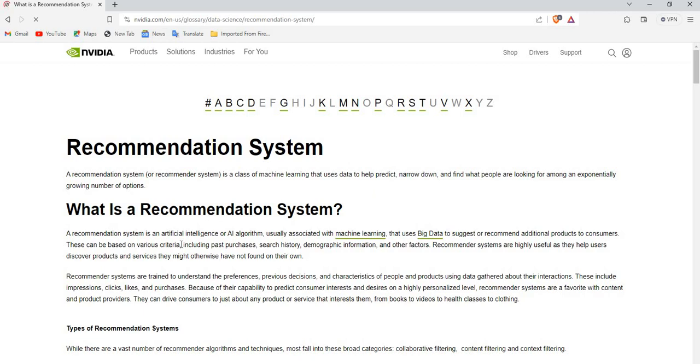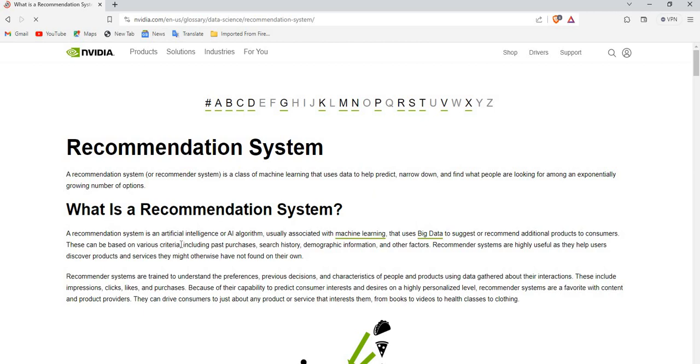A recommendation system, or recommender system, is a class of machine learning that uses data to help predict, narrow down, and find what people are looking for among an exponentially growing number of options. What is a recommendation system? It is an artificial intelligence or AI algorithm, usually associated with machine learning, that uses big data to suggest additional products to consumers. This can be based on various criteria, including past purchases, search history, demographic information, and other factors.